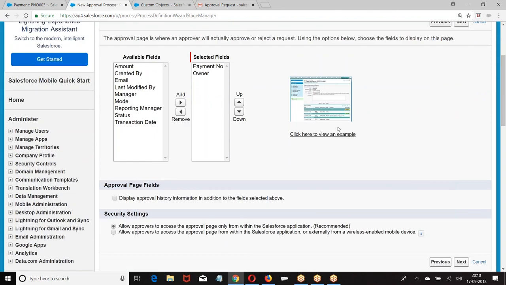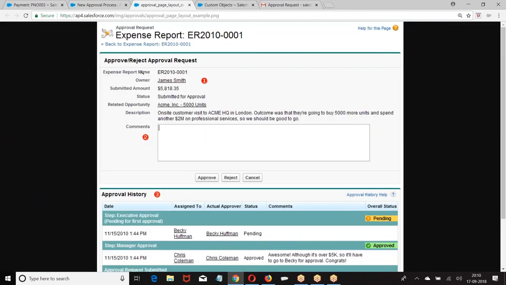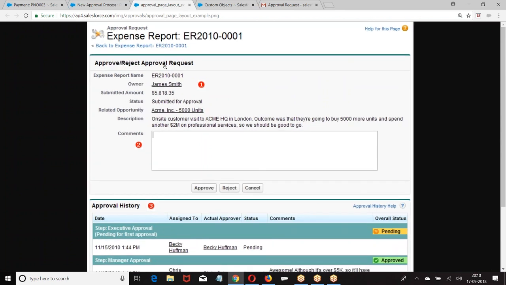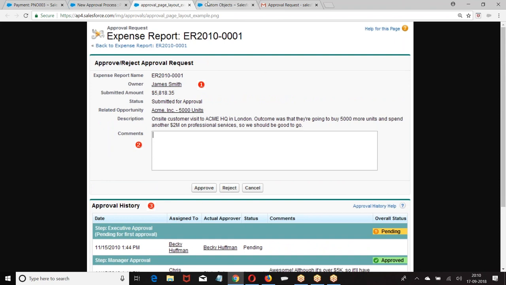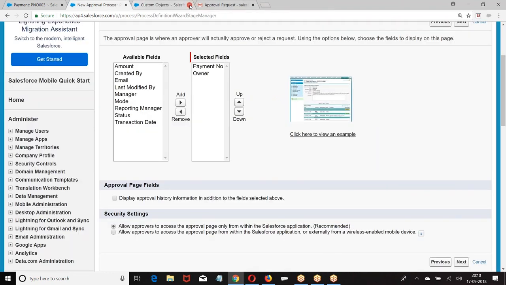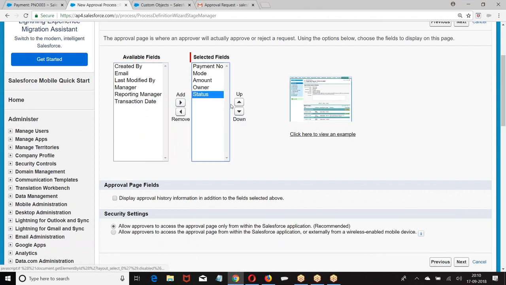Now, which fields should be displayed when you submit? When I open the record, what you submitted will be displayed like this. Which fields do you want to display? What is the history you want to display? Because in the record, I don't want to show the entire fields. There are 100 fields. Will you show all 100 fields? No. Information that is required to approve or reject the record, if you show me that, it's enough. So, which fields do you want to show? Payment number, mode, amount, status.